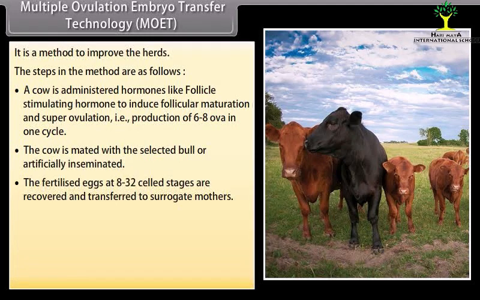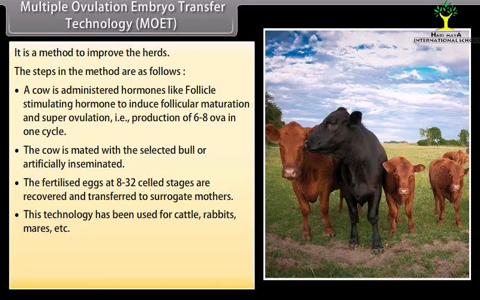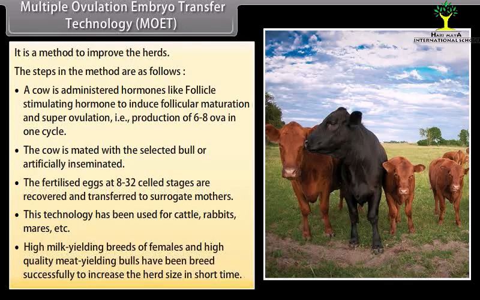The fertilized eggs at 8 to 32 cell stages are recovered and transferred to surrogate mothers. This technology has been used for cattle, rabbits, mares, etc. High milk-yielding breeds of females and high-quality meat-yielding bulls have been bred successfully to increase the herd size in a short term.